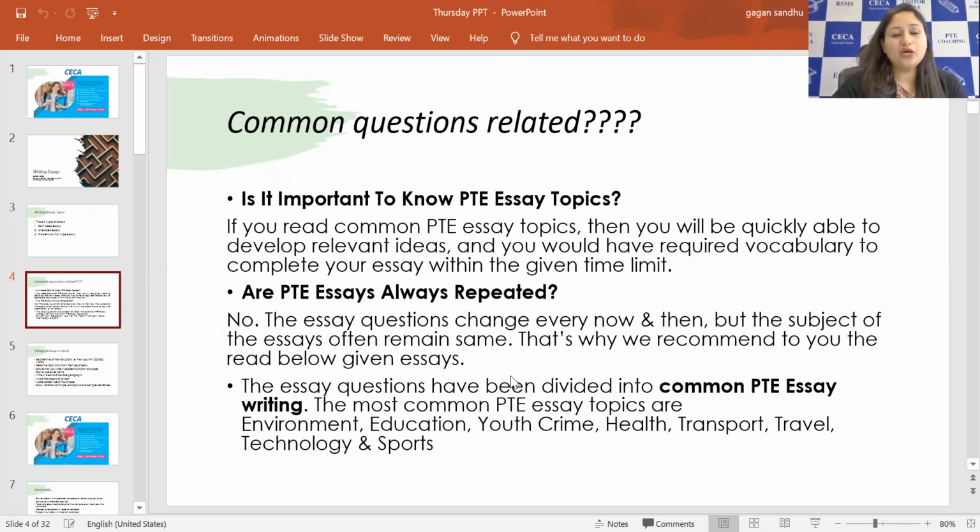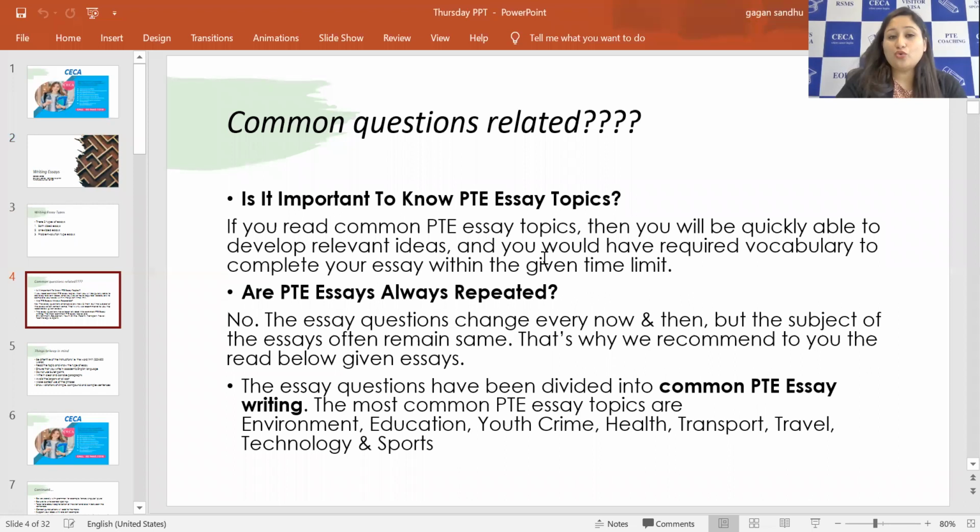So this will help you speed up the process of typing, getting more marks, a good written discourse score, and lexical resource, that's your vocabulary score, right? So this is how it's going to prove helpful to you. And PTE is always repeated. They repeat subject-wise, they pick the same subject, and sometimes you even get the same essay as well, right? So every now and then the topics get repeated, the subjects get repeated.